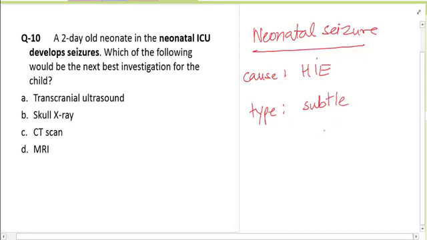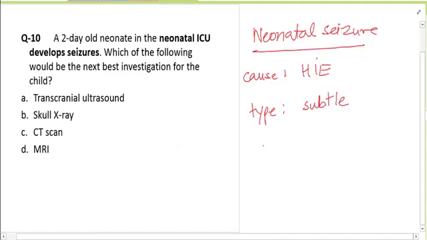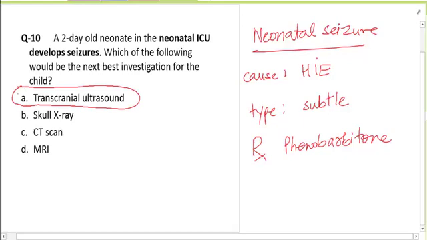The most common type of seizure in a newborn is subtle, which means that if a newborn is just looking at you and giving you a blank stare, then you think about a seizure, because the arborization of the neurons in the brain is not complete. And the drug of choice for seizure in a newborn is phenobarbital.